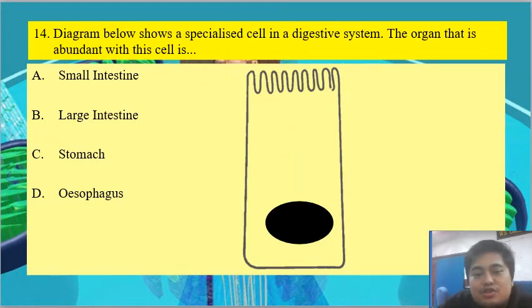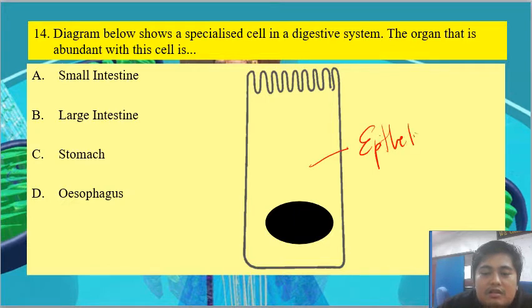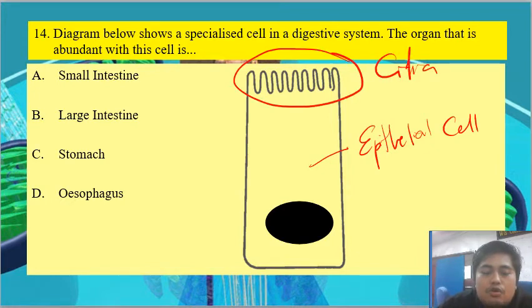The diagram below shows a specialized cell in the digestive system. The organ that is abundant with this cell is, so this is the epithelial cell with cilia on it. So between small intestine, large intestine, stomach and esophagus, which one has cilia on its epithelial cell? It is the small intestine.